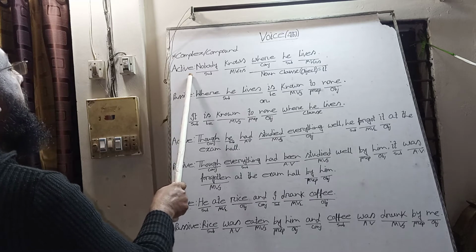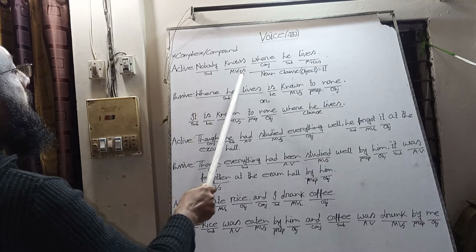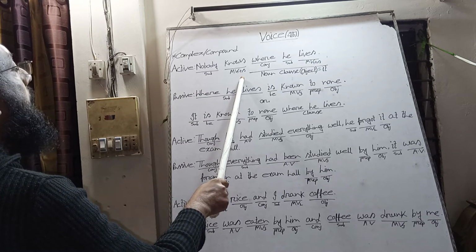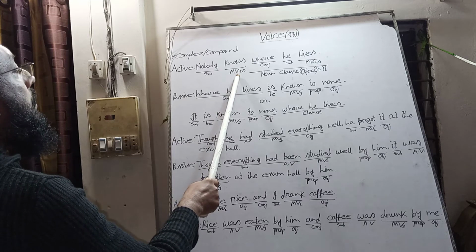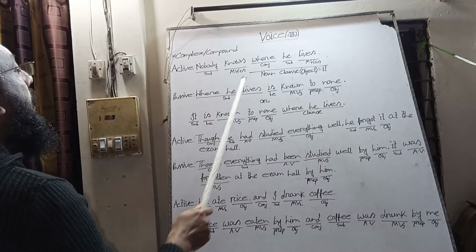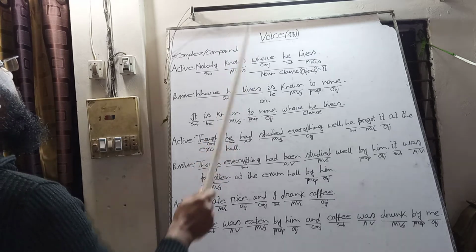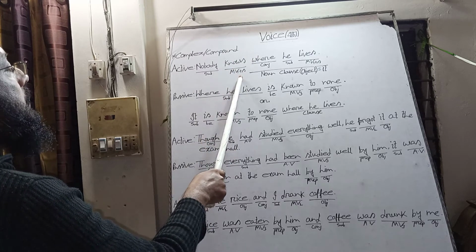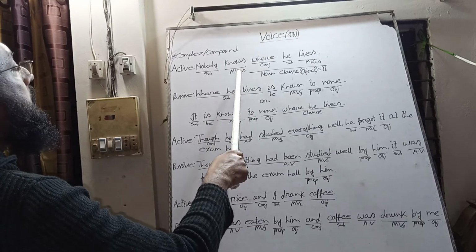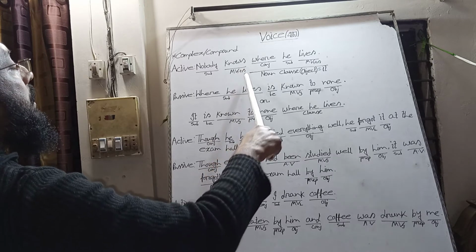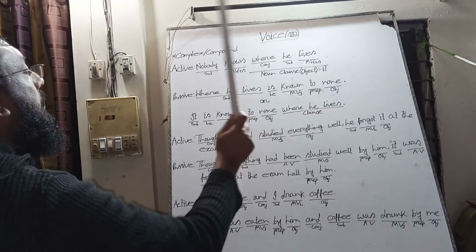For example, nobody knows where he lives. Nobody is the subject, knows is the present form of the main verb. Nobody is third person singular, present indefinite tense, so the verb takes S. Nobody knows, and the object of this verb knows is the whole phrase: conjunction, subject, finite verb.